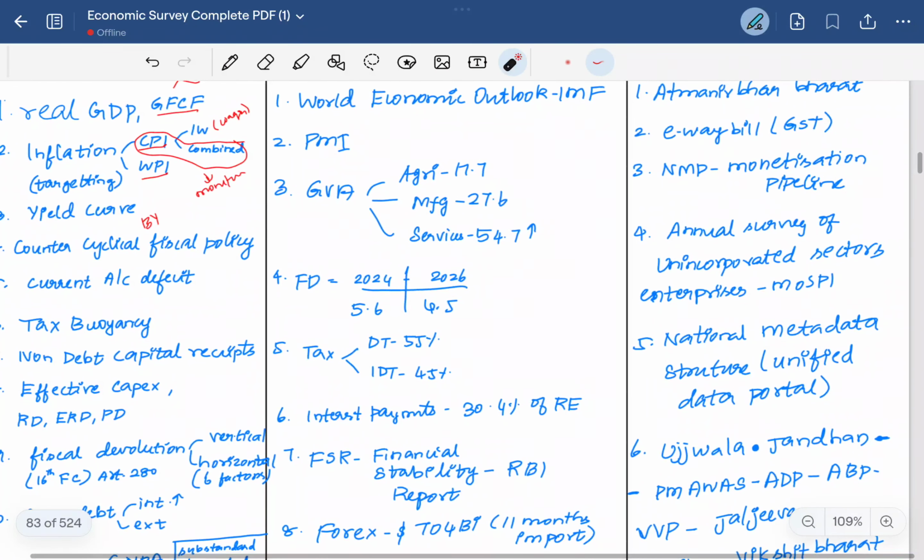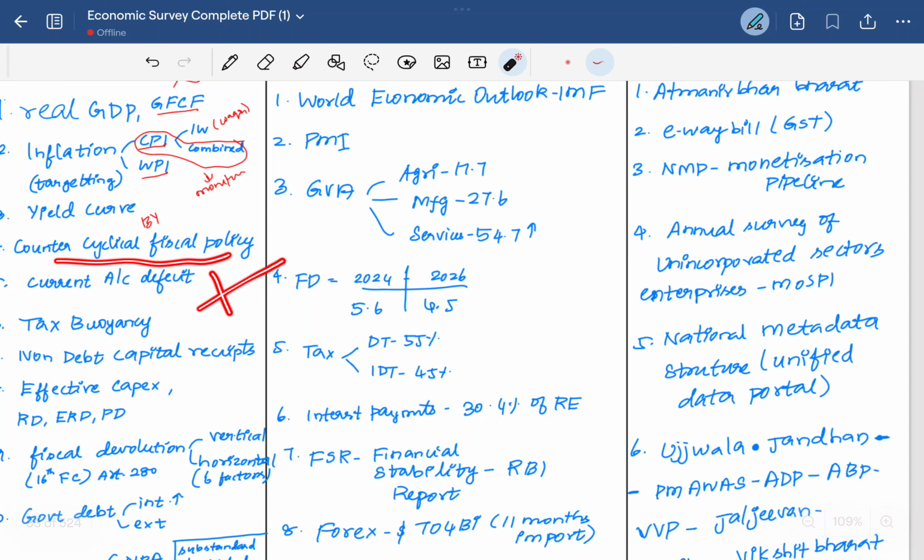Then the counter cyclical fiscal policy. When there is a normal curve, that is there is development, then recession, then depression, during the development period the government may take a counter cyclical or pro cyclical policy. There are two policies, pro cyclical fiscal policy and counter cyclical fiscal policy. In pro cyclical, the government induces more growth in terms of tax cuts and more expenditure.